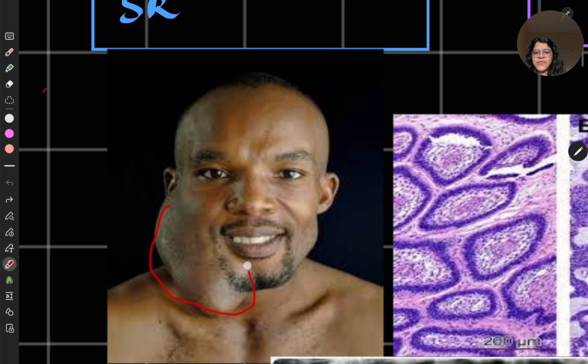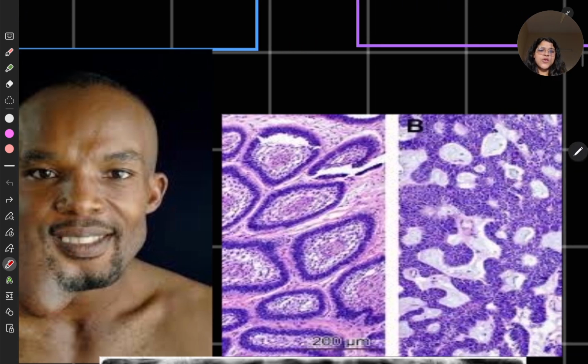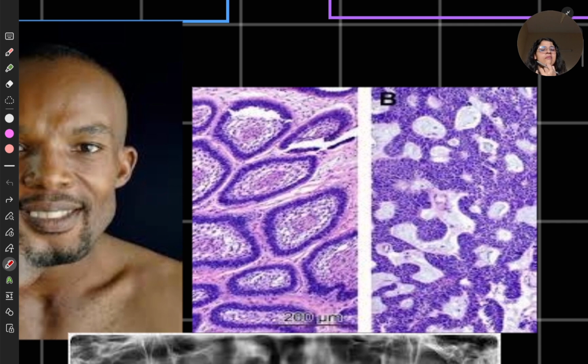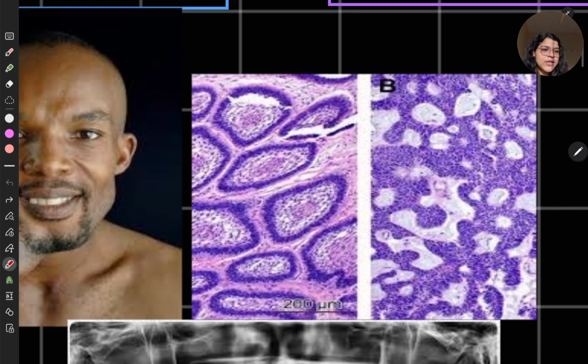Conventional, you will see a very large swelling in the facial area, and here, as I told you, you will have strands or islands of cells with cuboidal or columnar epithelium, which has hyperchromatic nuclei which are palisaded, as well as polarized.